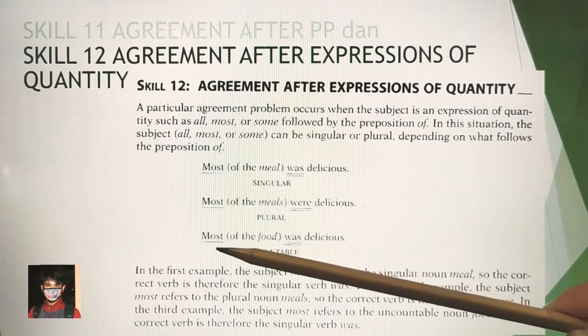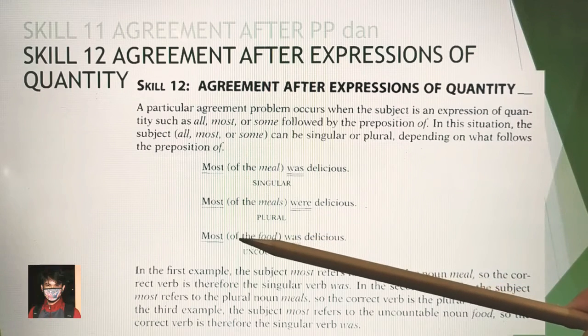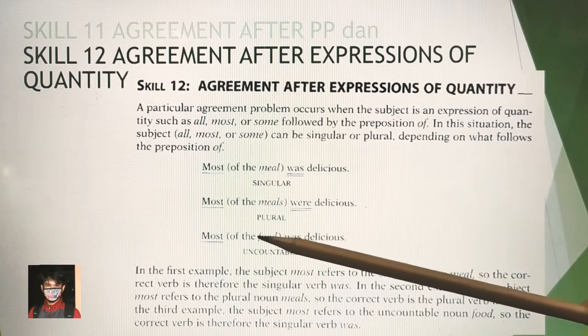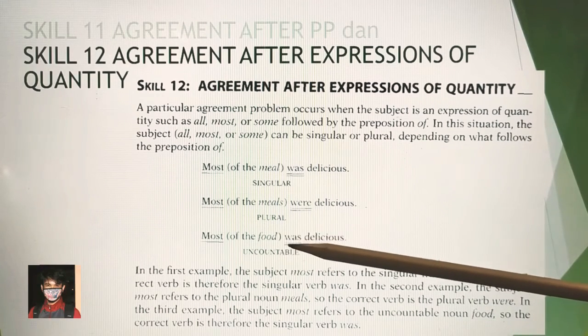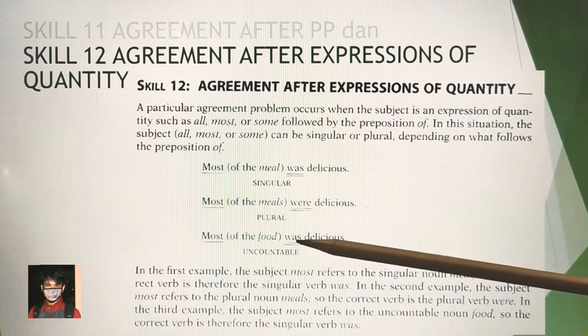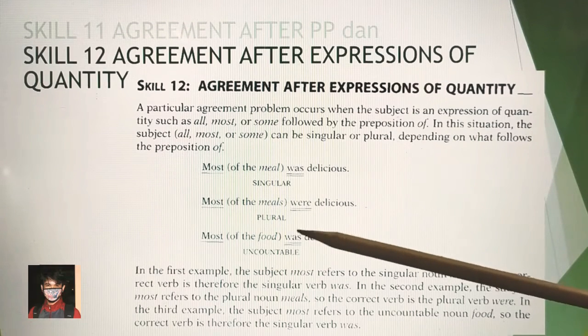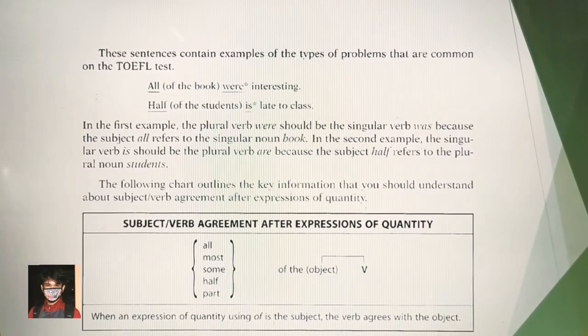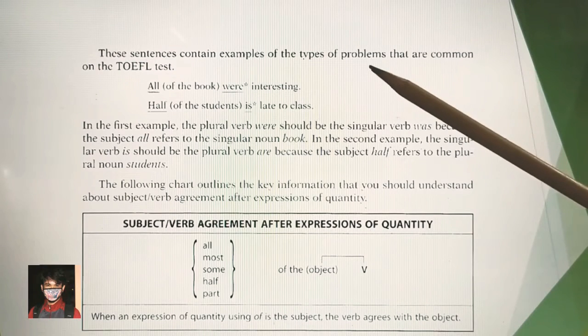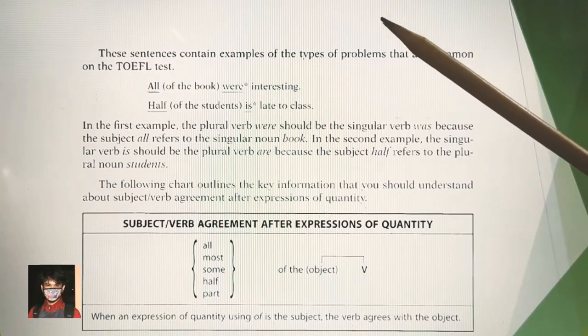So what about this one? Most of the food. We know that food is a singular or an uncountable noun, so it should be followed with a singular verb. This is one of the examples, and you should read this one and take a look at the explanation, and then we go to the exercise for skill 12. Before that, take a look at another instance.